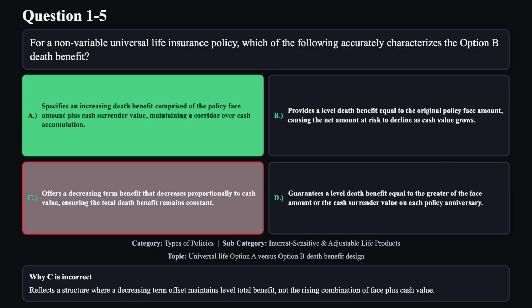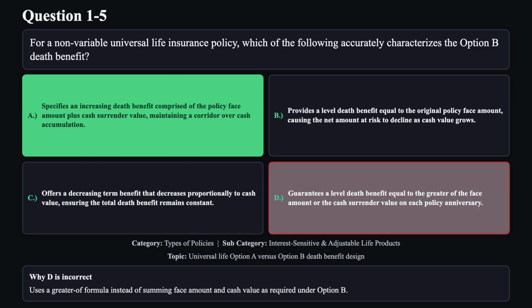Reason C is not correct. Reflects a structure where a decreasing term offset maintains level total benefit, not the rising combination of face plus cash value. Reason D is not correct. Uses a greater of formula instead of summing face amount and cash value as required under option B.